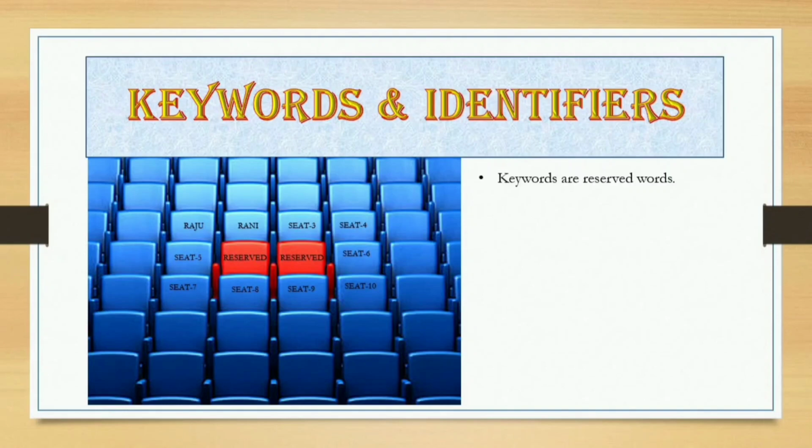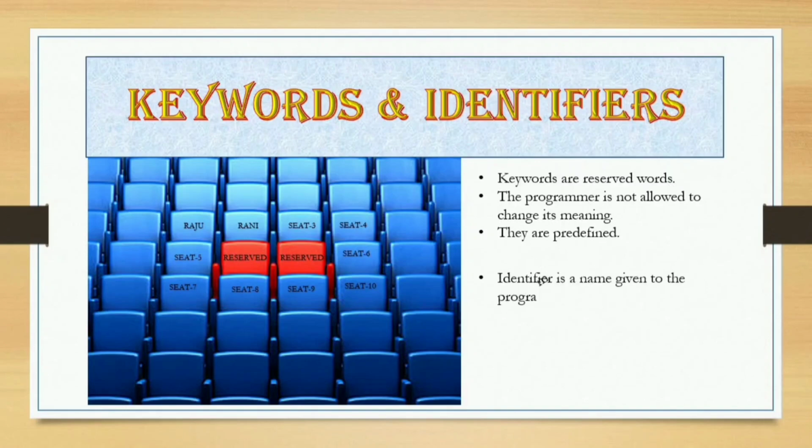Keywords are reserved words. The programmer is not allowed to change its meaning. They are predefined. But identifier is a name given to the programming element by the programmer.